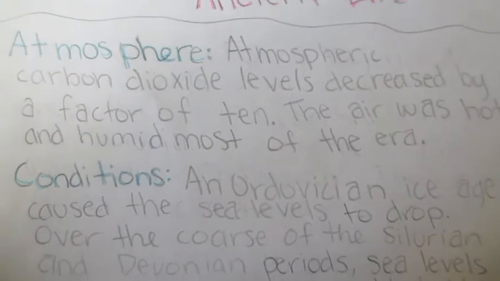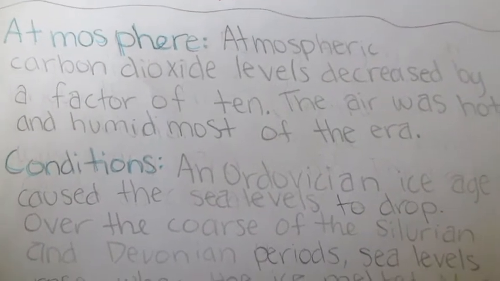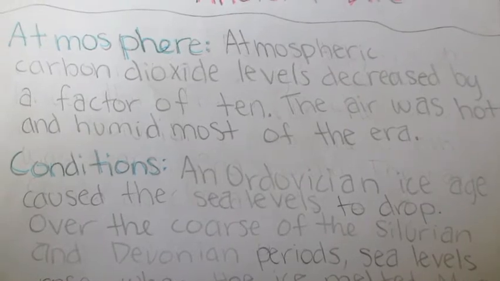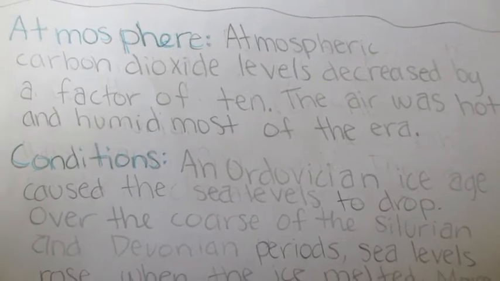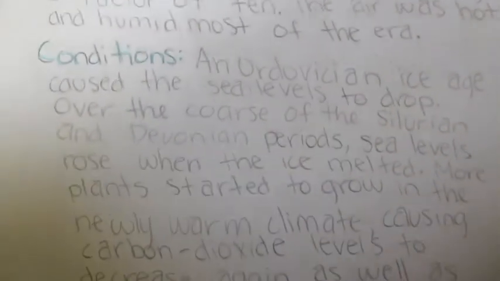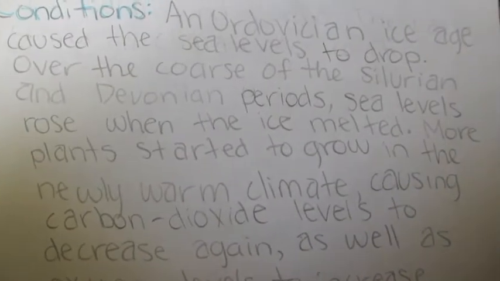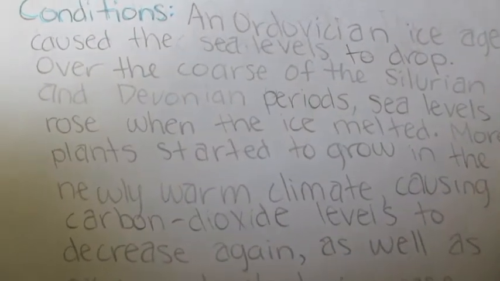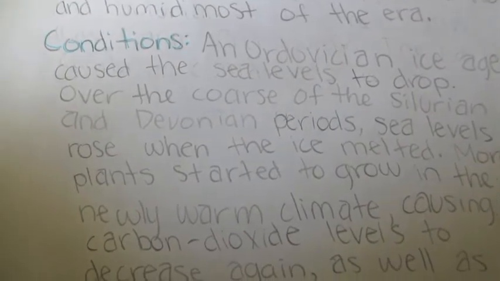The atmosphere. Atmospheric carbon dioxide levels decreased by a factor of 10. The air was hot and humid most of the era. The conditions on Earth. An Ordovician ice age caused sea levels to drop.